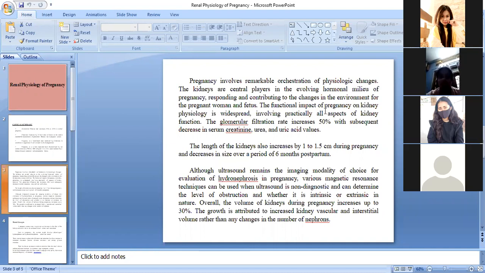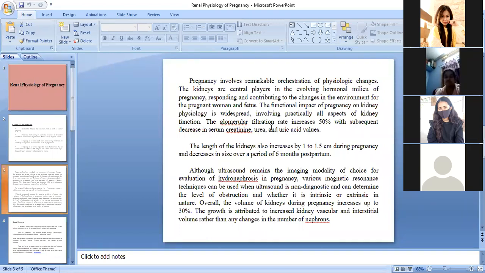The functional impact of pregnancy on kidney physiology is widespread, involving practically all aspects of kidney function. Whatever all the functions of the kidneys that you know, okay, it will function as normally as it is. The thing is that only there will be some changes in the kidneys during pregnancy.